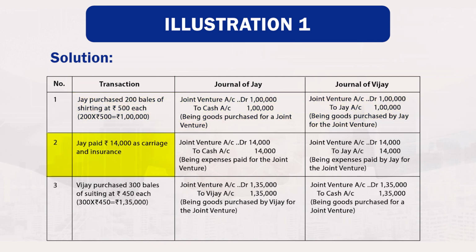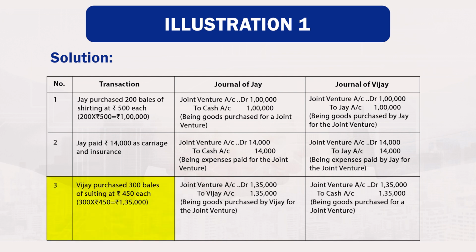Transaction number 2. Jay paid rupees 14,000 as carriage and insurance. In the books of Jay, joint venture account debited by 14,000 to cash account credited by 14,000, being expenses paid for the joint venture. In the books of Vijay, joint venture account debited 14,000 to Jay account credited by 14,000, being expenses paid by Jay for the joint venture.